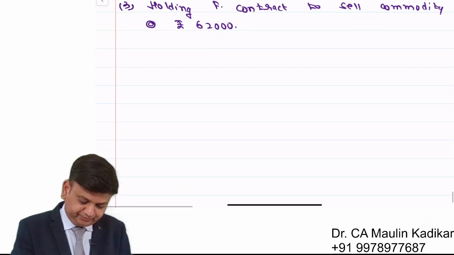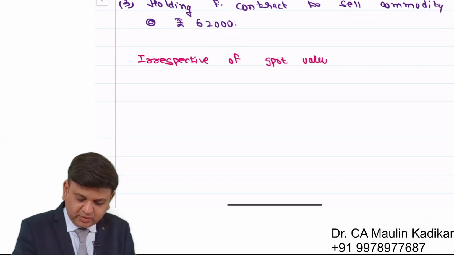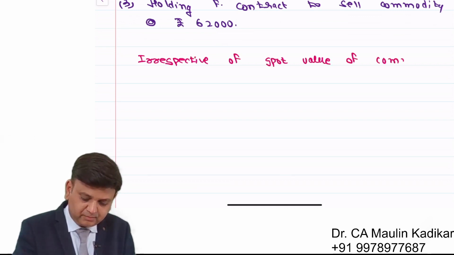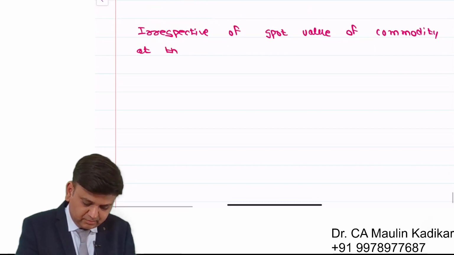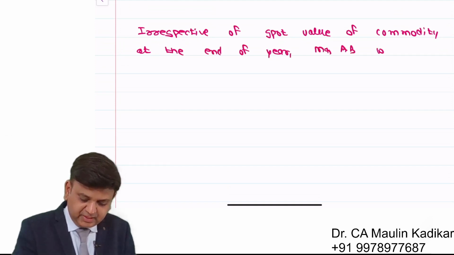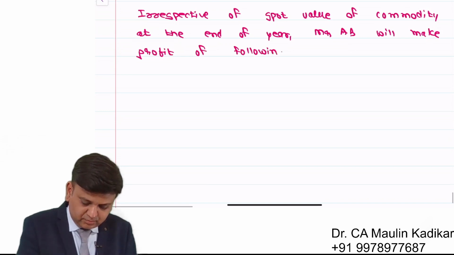With paragraph, write down, irrespective of the spot value of the commodity at the end of the year, Mr. AB will make a profit of the following amount.